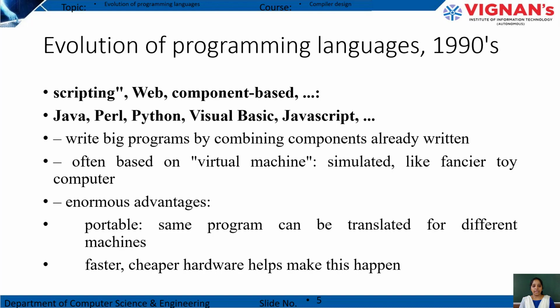In these languages we write big programs by combining different components already written, often based on a virtual machine. So what are the advantages of these scripting, web and component based programming languages? Portable, the same program can be translated for different machines, and they are faster and cheaper also.